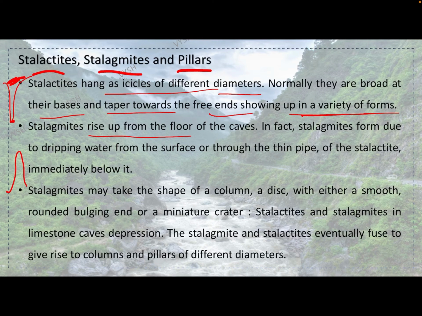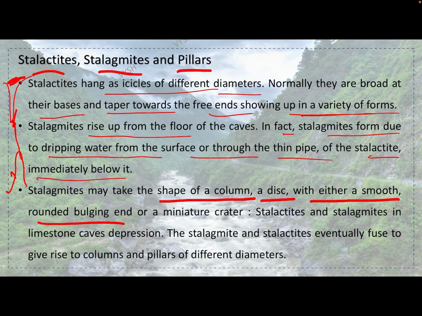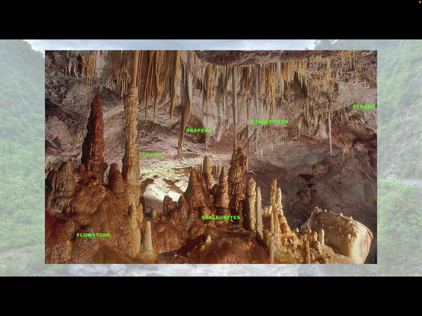In fact, stalagmites form due to dripping water from the surface or through the thin pipe of the stalactite immediately below it. So because of the water flowing, it will form this thing. Stalagmites may take the shape of a column, a disc with either a smooth rounded bulging end or a miniature crater. The stalagmite and stalactite eventually fuse to give rise to columns and pillars of different diameters. So see, this is a column or what we call a pillar basically. And because of the dripping, this will form the stalagmite from the stalactite.